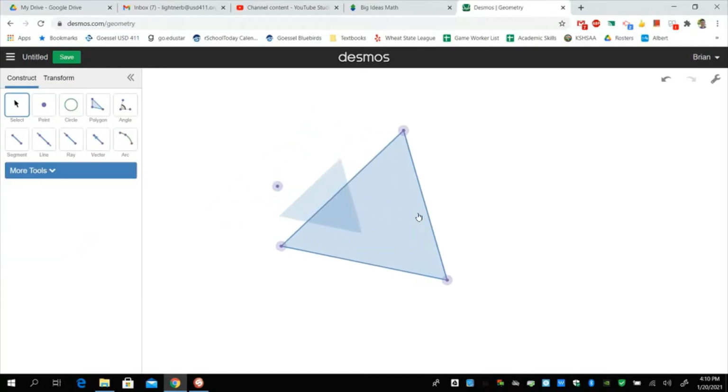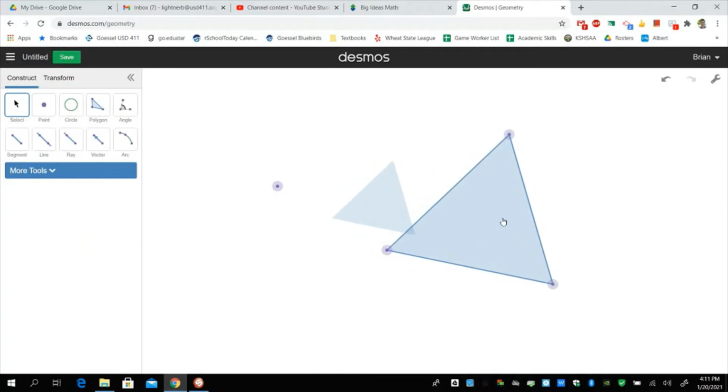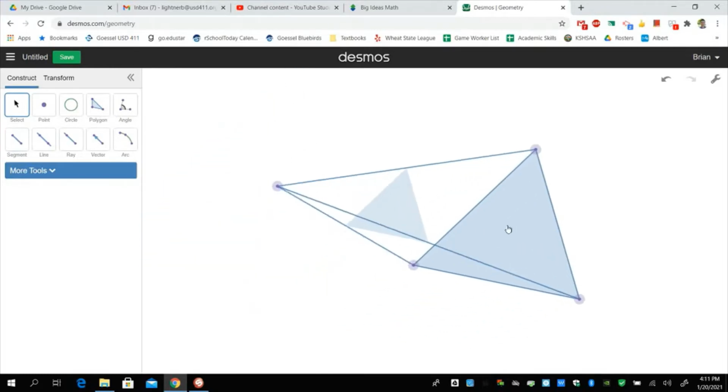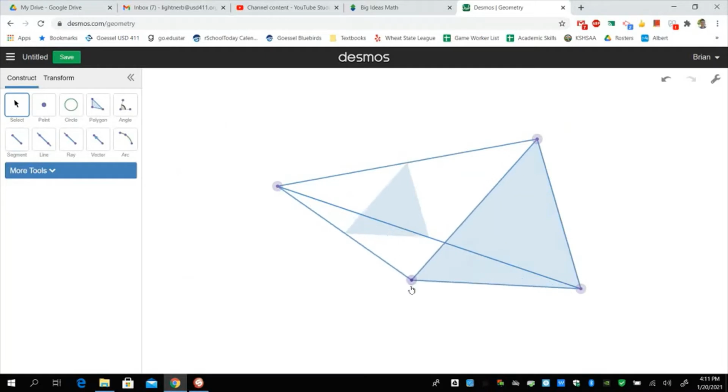Now I can kind of drag that out, and you can see that happening. Everything is in relationship to this point. I would draw a segment connecting this point to my original points. You'd see they all line up with the points in the similar figure right there. No matter where I move this, they're going to stay in relationship to each other. It's the same shape, but it's different sizes, even if I move these points here.